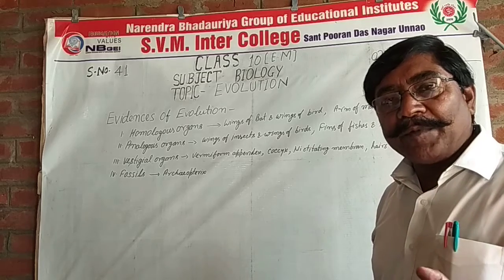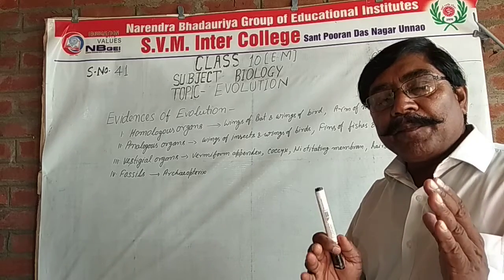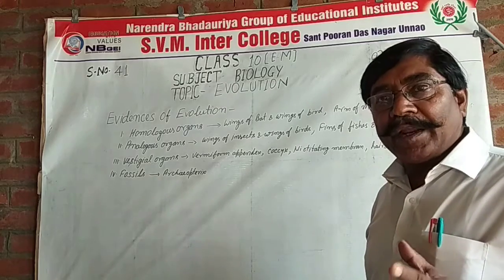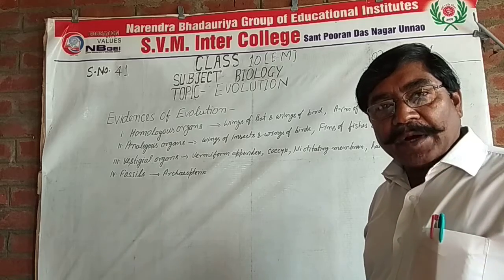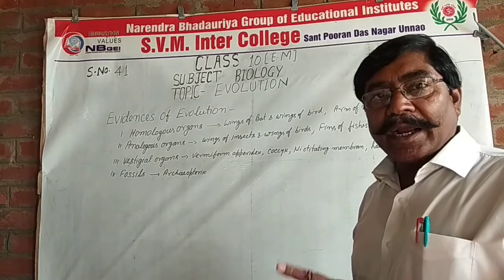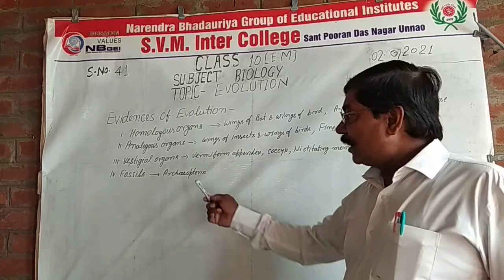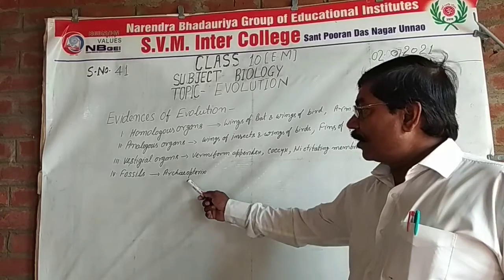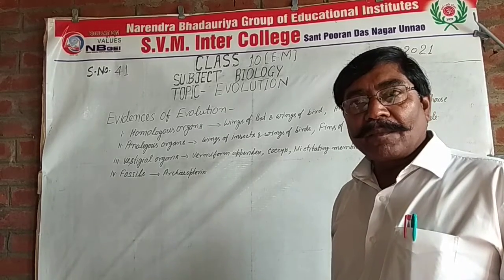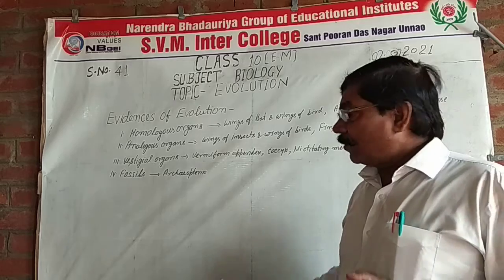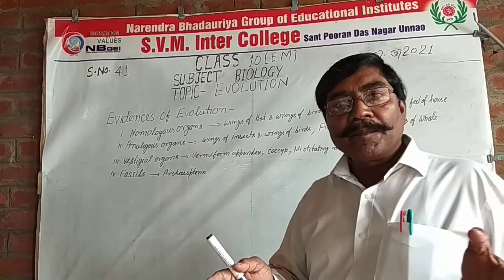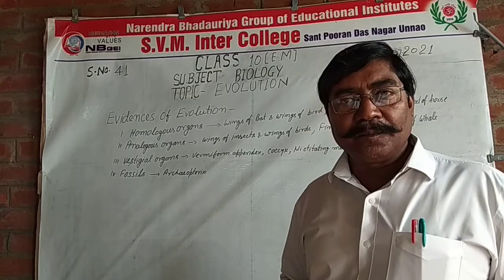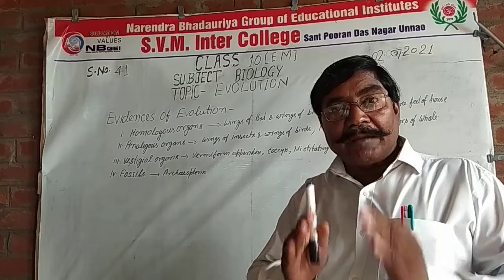Archaeopteryx is the connecting link between reptiles and aves, because Archaeopteryx has characters of both reptiles and aves. It has a beak but also has teeth, and four limbs with claws, while birds have the whole body covered with feathers and a beak.